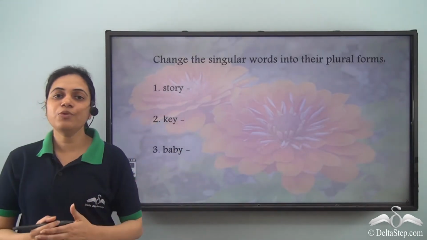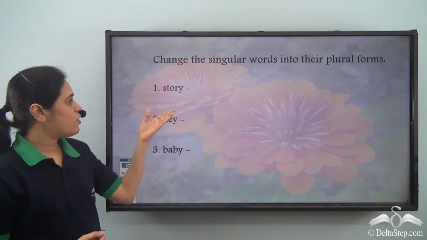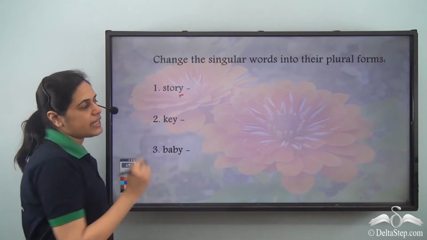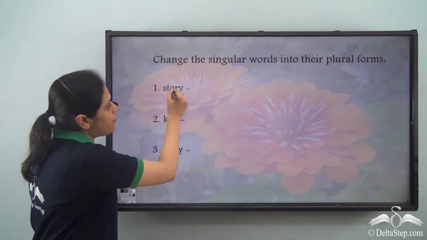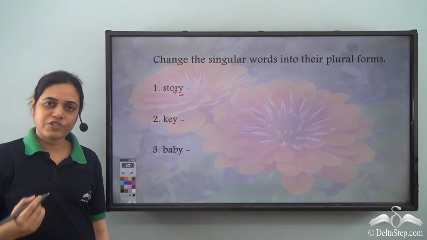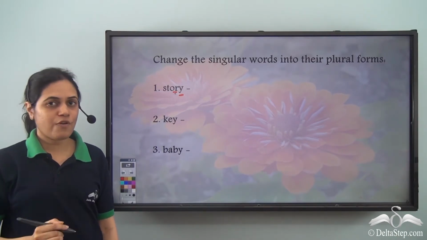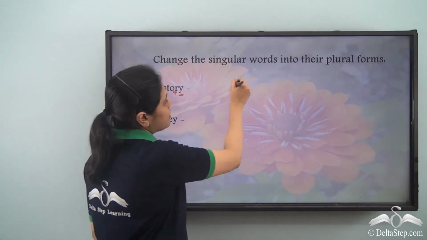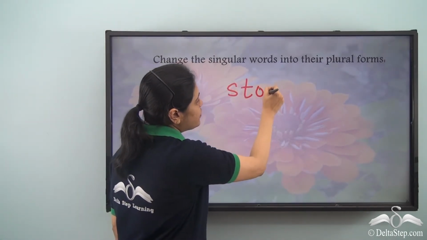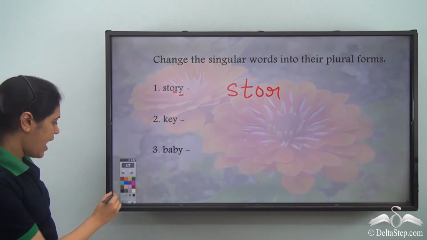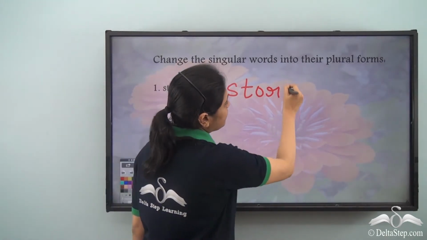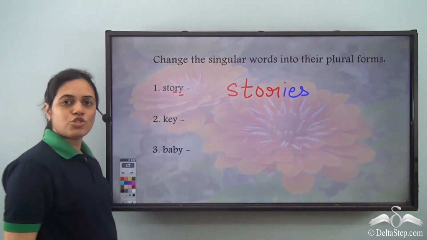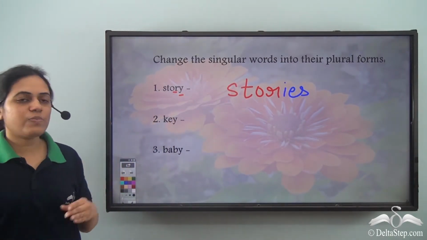Now can you tell me the plural form of these words? What is the plural of story? Story ends with Y. Before Y there is R, which is a consonant. Now for words which have a consonant and Y at the end, I need to remove the Y and add I, E, S. Stories.